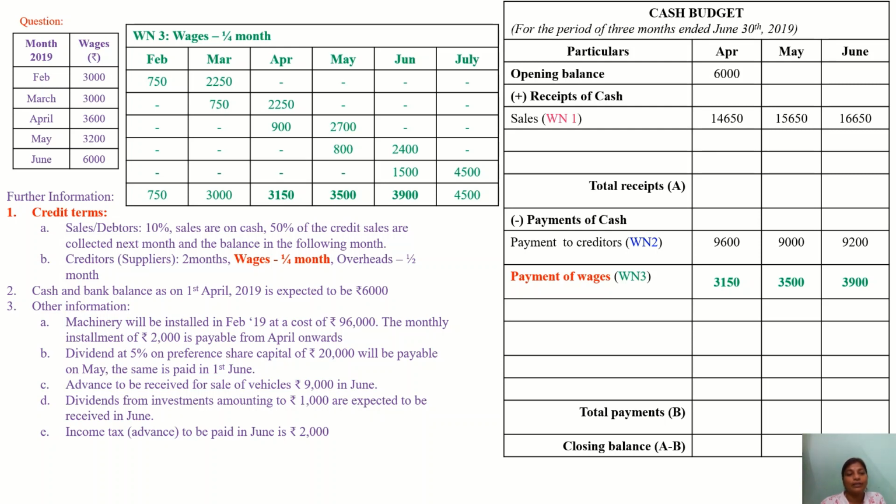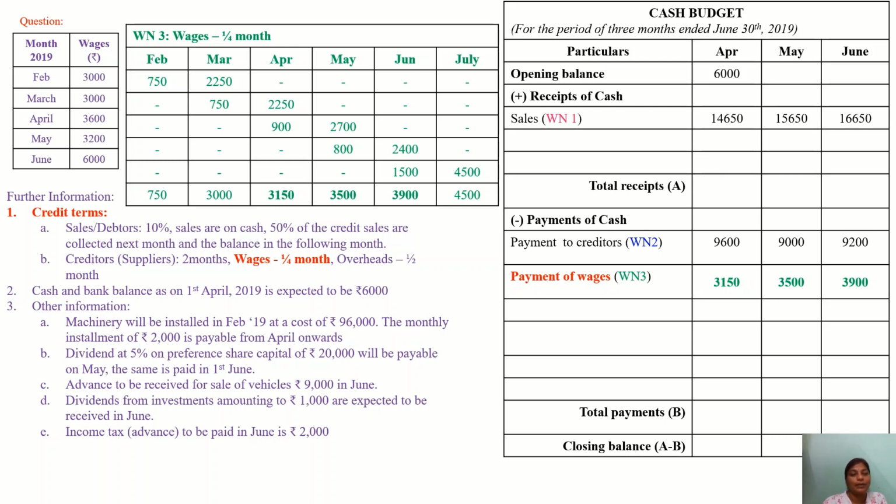Similarly for the month of March, the same thing, 750 is paid in March and 2250 in April. Now for April it is 900 and 2700. Similarly we do, and finally we add up the columns. So 750 is paid in the month of February towards wages.